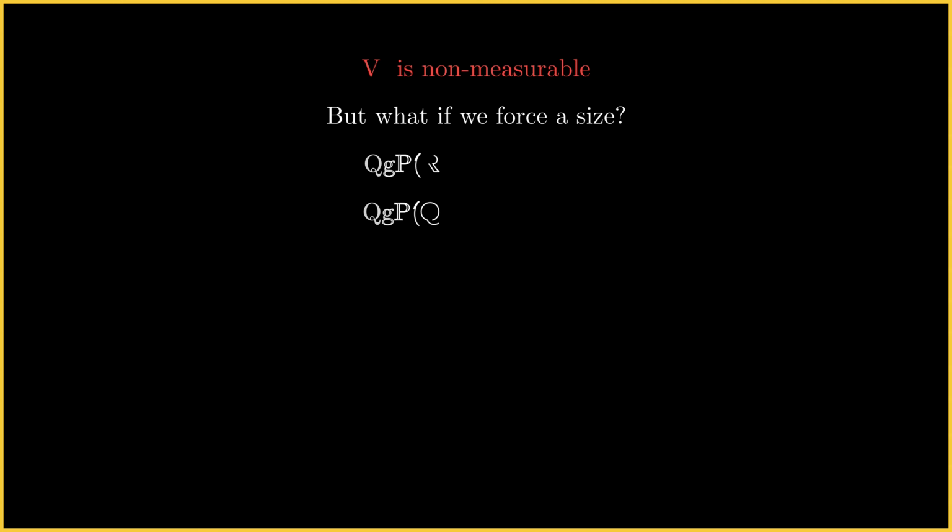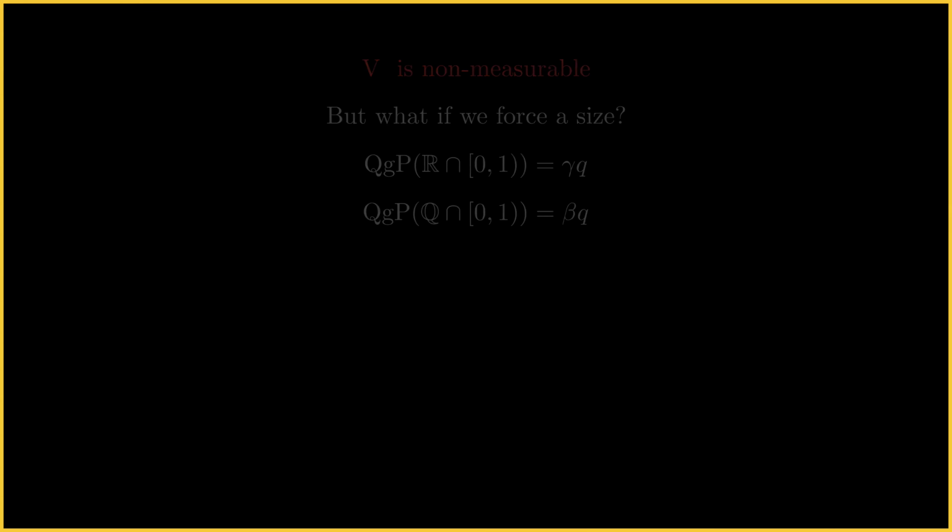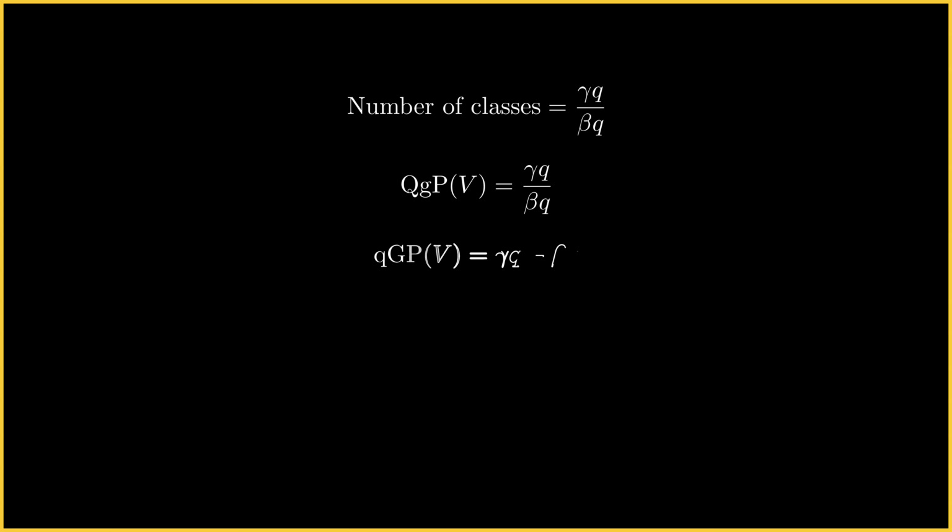So, let's just force a size and see what happens. Let's define the measure for all reals in the unit interval as gamma qua. And let's also define the measure for all rationals in the unit interval as beta qua. Now we can resolve the arithmetic that previously was so daunting. The number of classes, that is the number of bins that we now have, is gamma qua over beta qua, which is also going to be the same as the measure of the Vitali set.